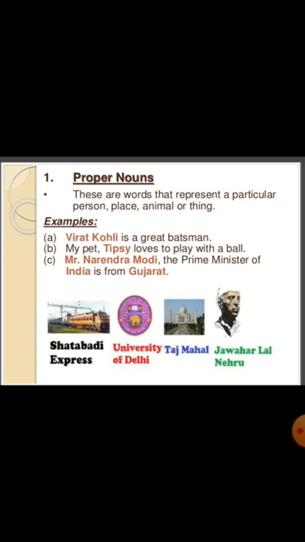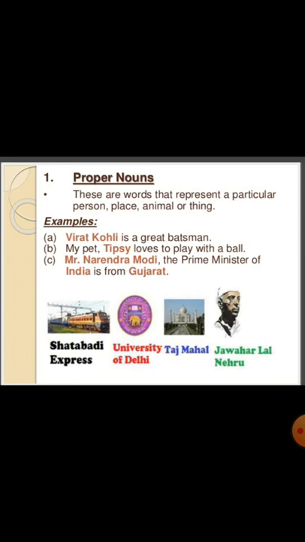Third one, Mr. Narendra Modi, the Prime Minister of India, is from Gujarat. Here, the proper noun is the name Mr. Narendra Modi and India and Gujarat. They both are proper nouns. For example, other: Shatabdi Express, the name of a train.